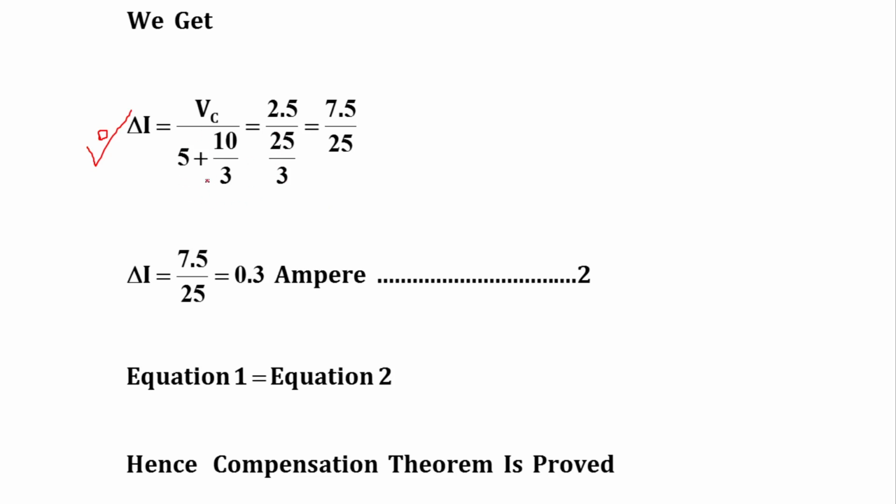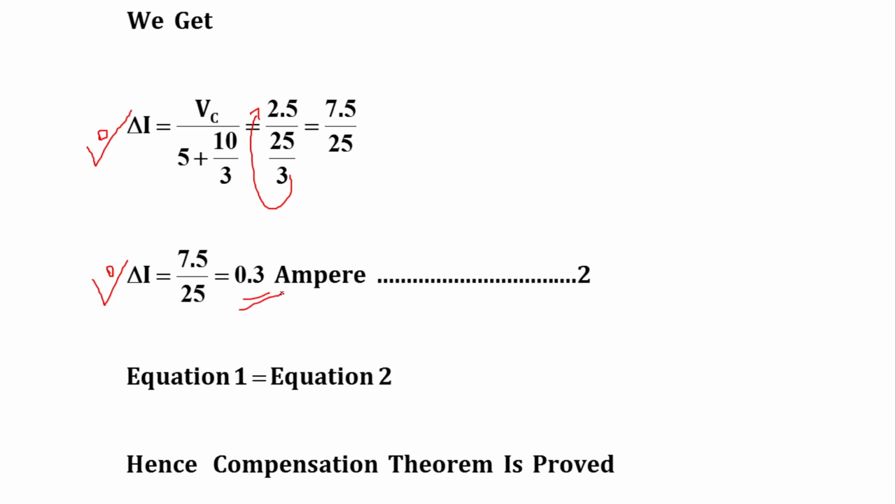LCM of these two, 5 into 3, that is equal to 15. 15 plus 10 is equal to 25 divided by 3. So 3 will get into the numerator. So 2.5 into 3 is equal to 7.5 upon 25. So finally delta I is equal to 7.5 upon 25, which is equal to